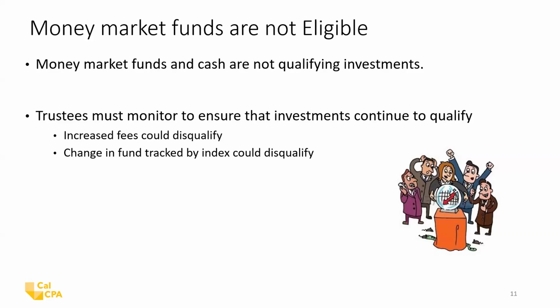Now, money market funds and cash are not qualifying investments. So ordinarily, when you put money into an IRA, you put in cash, and then you decide how it's going to be invested. Well, the Trump accounts have to be fully invested right away. So this is going to be something that the trustees and custodians are going to have to work out.